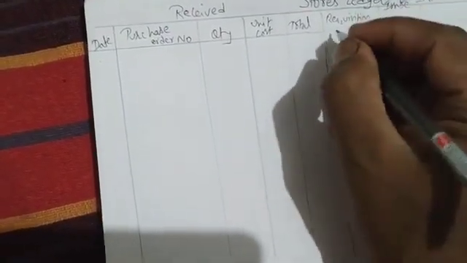The next is requisition number, quantity, unit cost, total, then quantity, unit cost, total. So this is the format we have to follow.